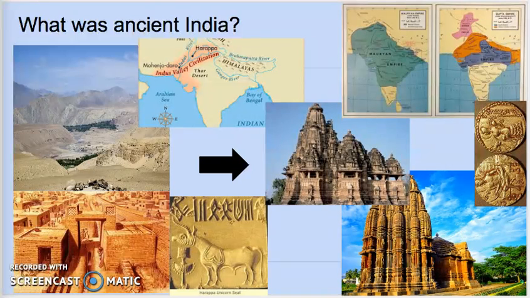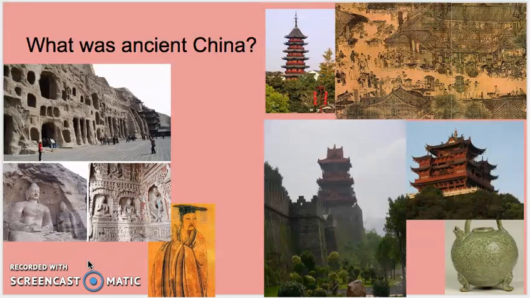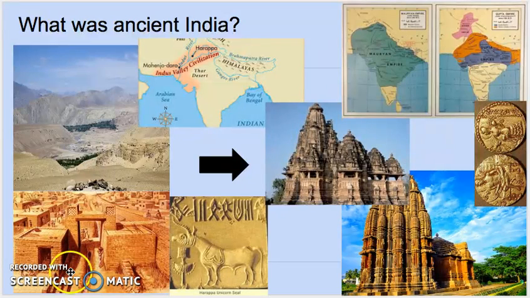And after lots of growth and centuries of being split into large and small provinces, India is ruled by the Gupta Empire, otherwise known as India's Golden Age. So as you can see, both these pictures on the first side, it's comparing more of what India would have looked like in Indus Valley and before they really started trading with Europe. And on the other side is when the civilizations began to be really advanced, especially the Gupta Empire.